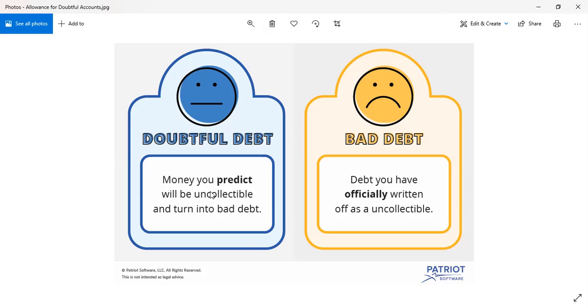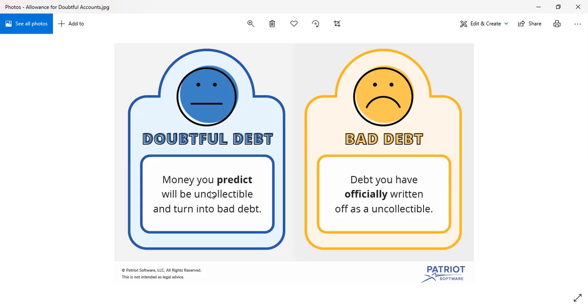So you are still forecasting or estimating that these particular accounts would be uncollectible. And they have certain percentages or probabilities that they can actually become bad debt later on.